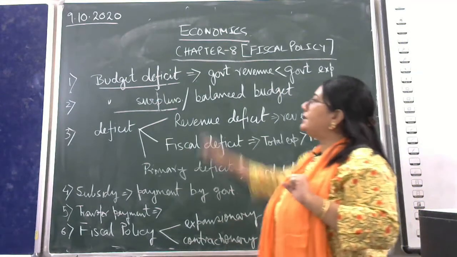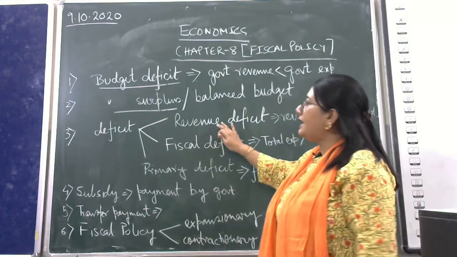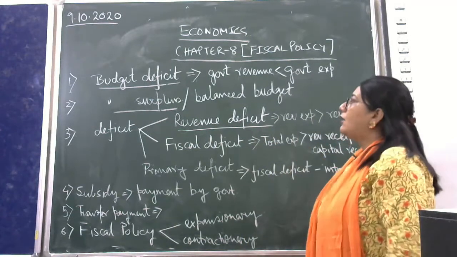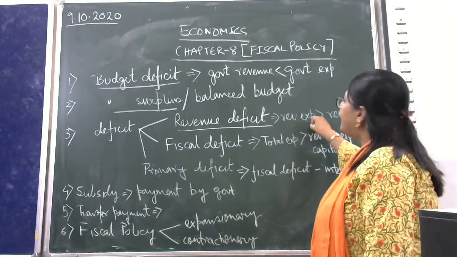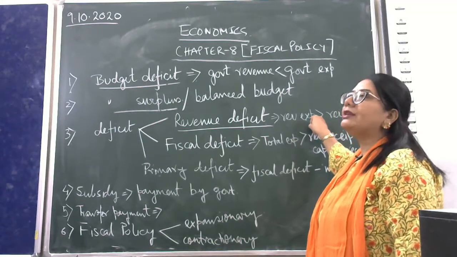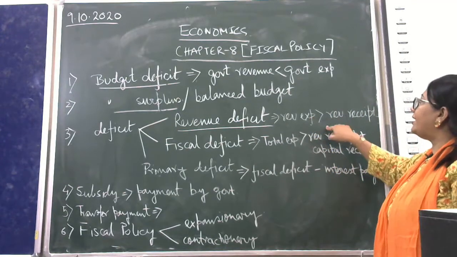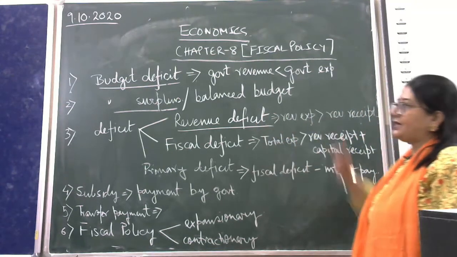Okay? So this is about budget deficit. This budget deficit can be of three types. The first one is revenue deficit. What do you mean by revenue deficit? Where the revenue expenditure, that is the expenditure done by the money collected through tax revenue, of the government is greater than revenue receipts, then it is called revenue deficit.